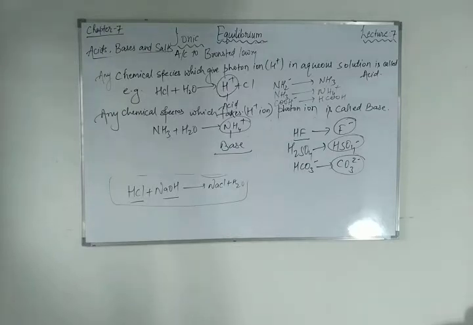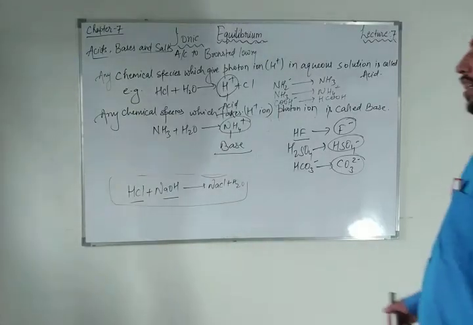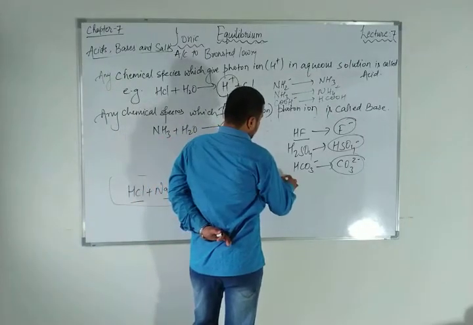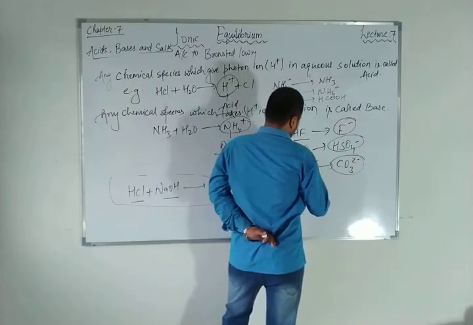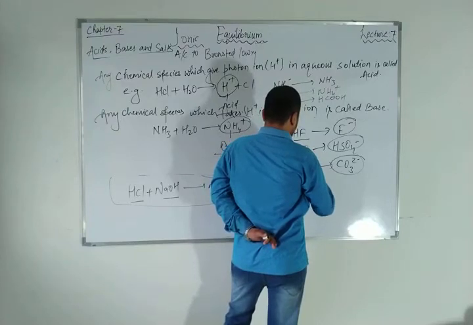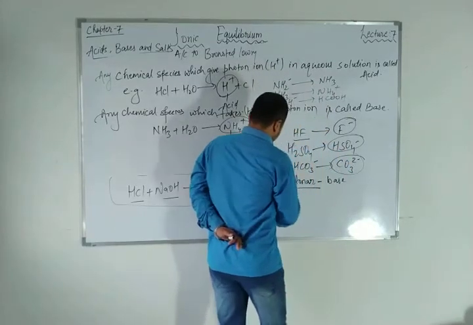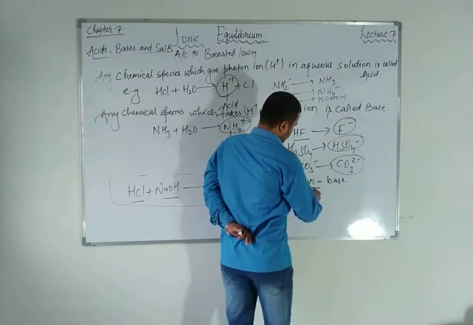Electron deficient compounds like AlCl3, CO3 plus, Mg2 plus are Lewis acids, while species like H2O, NH3, OH minus donate a pair of electrons and are called Lewis bases. Any compound which donates an electron pair is an electron pair donor, base, and an electron pair acceptor is acid.